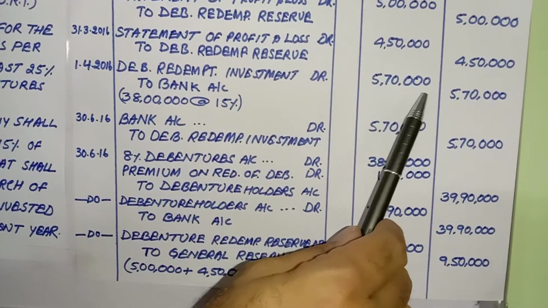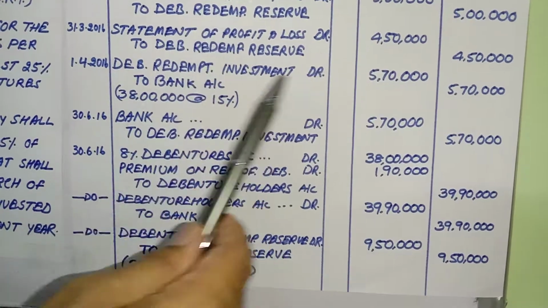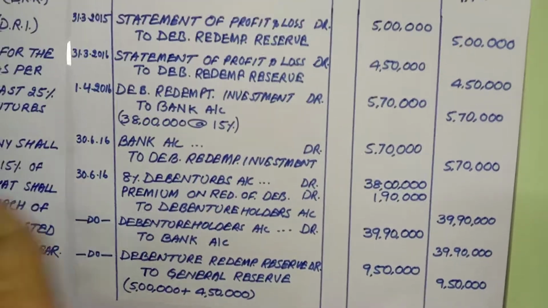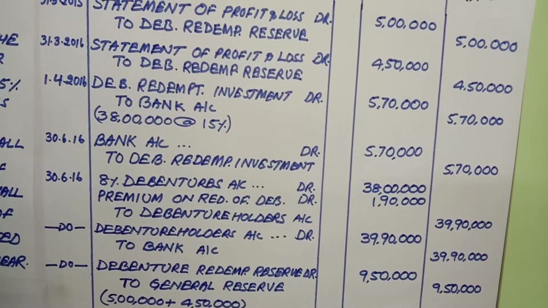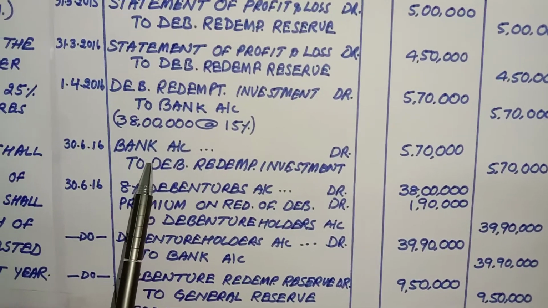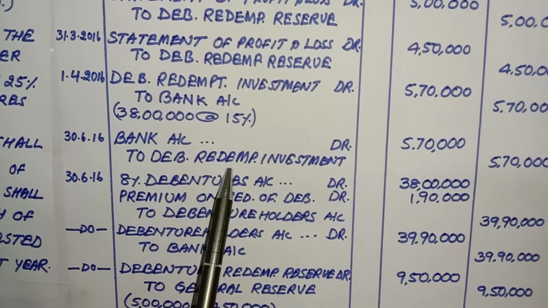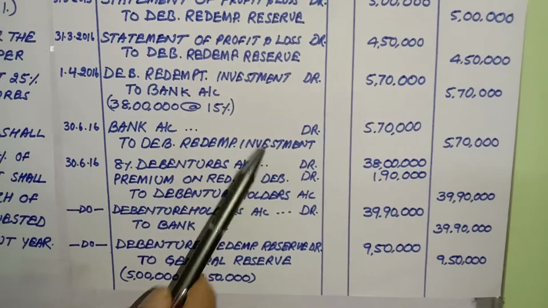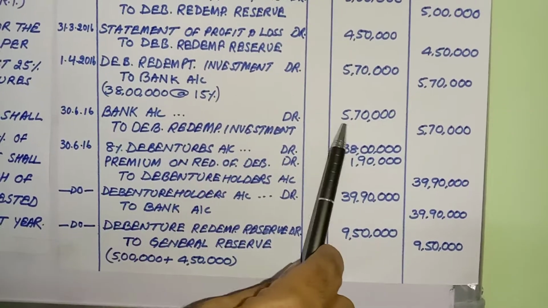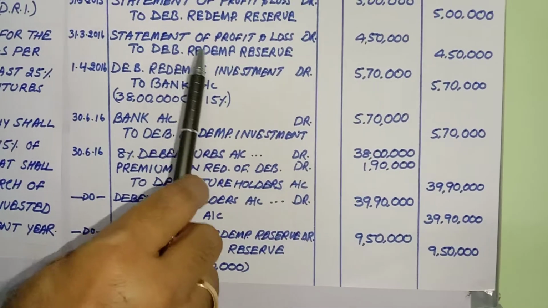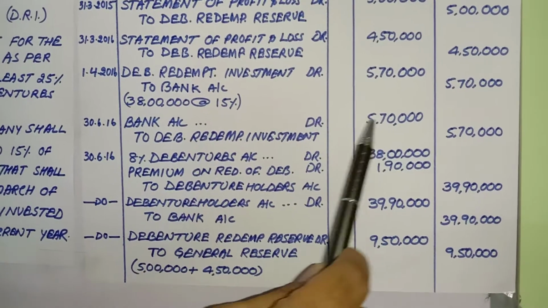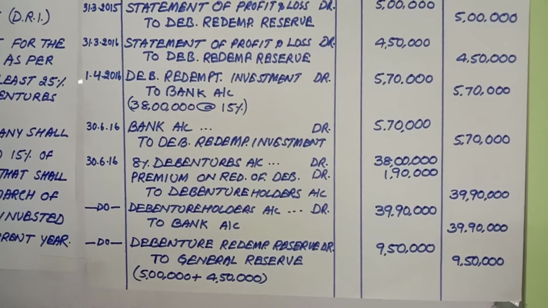I'm depositing this 5,70,000 in some bank as a fixed deposit or any other type of security, and then after some time I'm getting back this deposit. So bank account debit to debentures redemption investment. Generally students pass this entry and immediately reverse it, so that way also it is possible. This is for making the investment and this is for receiving the money from investment, 5,70,000.